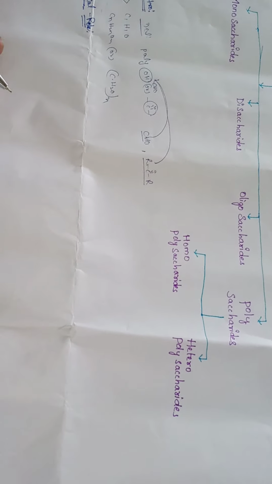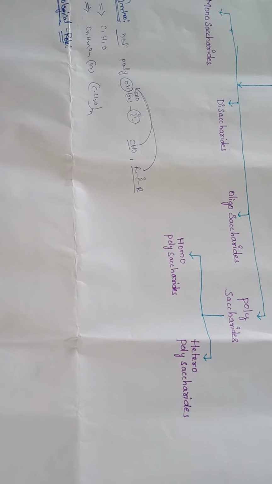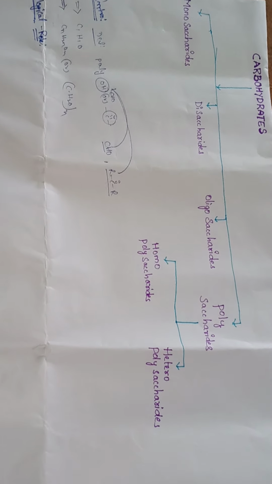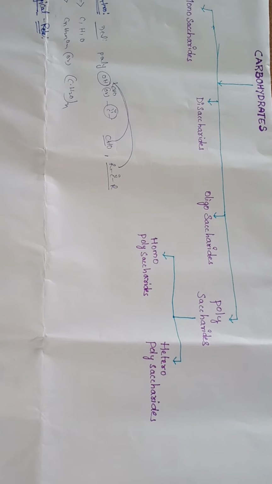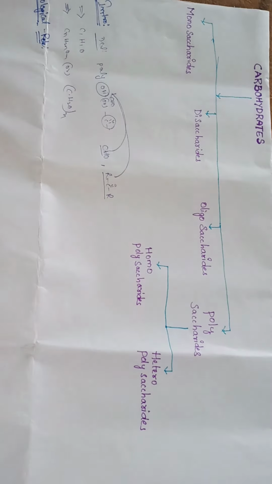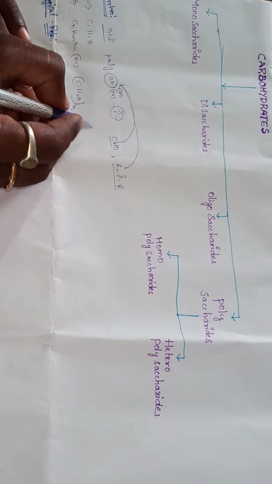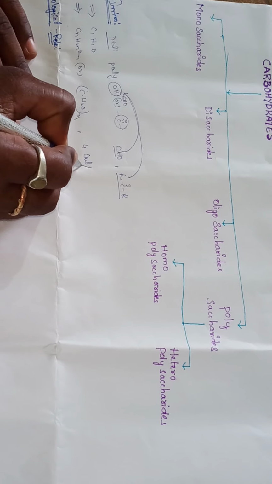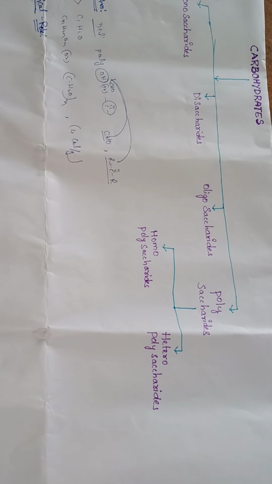So what are carbohydrates? Polyhydroxy aldehydes or polyhydroxy ketones. Chemically they are composed of carbon, hydrogen and oxygen. The general formula is CnH2nOn, or Cn(H2O)n. How much energy does one gram of carbohydrate provide? 4 calories per gram. This is the introduction to carbohydrates.